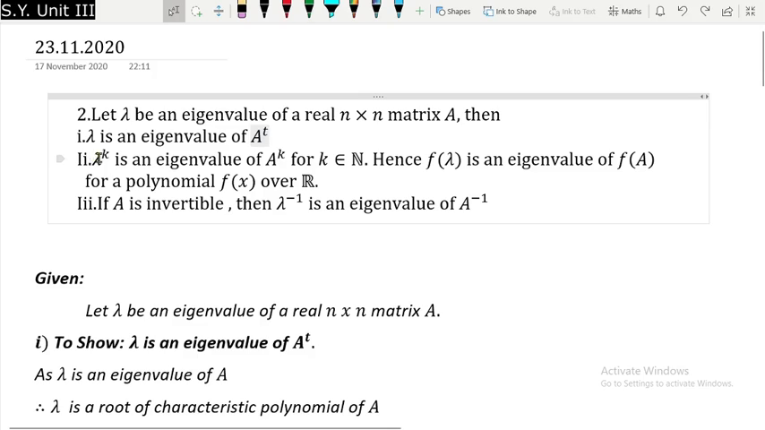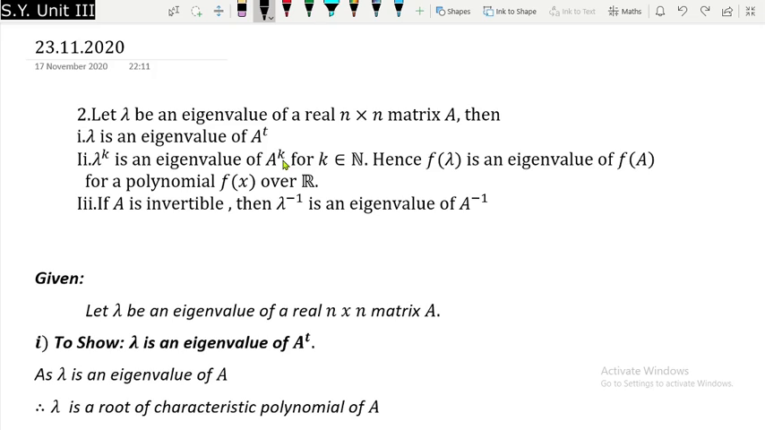Next thing is lambda raised to k is an eigenvalue of A raised to k, which is very important if you consider the perspective of MCQs. I will just give an example. Suppose you know that 2 is an eigenvalue of A, then suppose the question is asked what will be the eigenvalue of A cube, you can immediately tell that just go for 2 cube, and 2 cube is nothing but 8, and therefore 8 will be an eigenvalue of A cube. Okay, so this trick can be used.